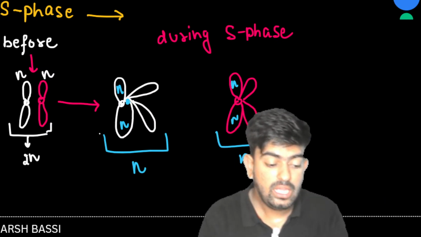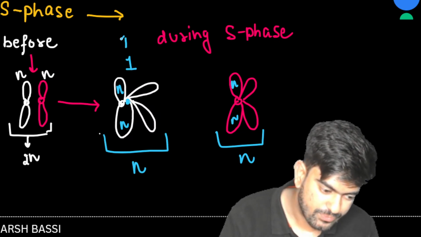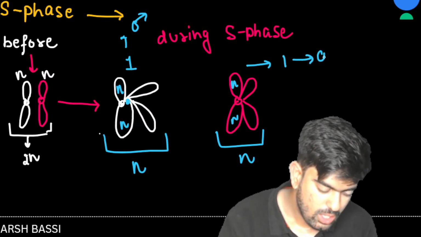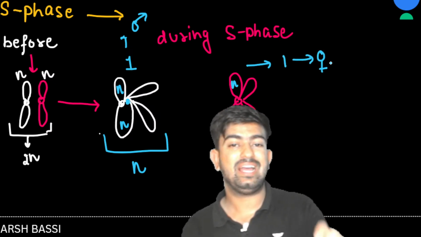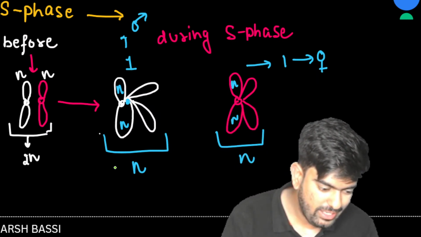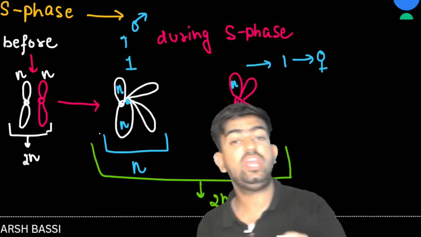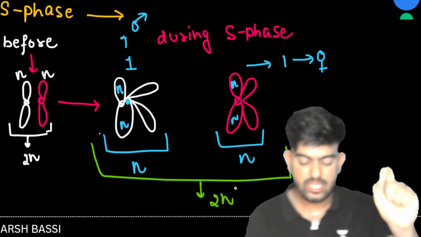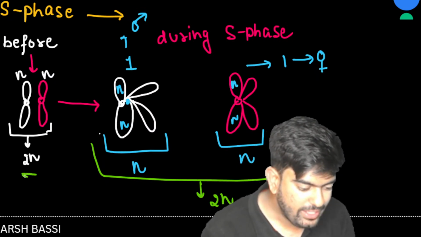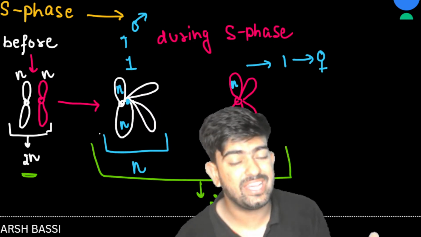No. Let's suppose this was chromosome number 1 from father, and this was chromosome number 1 from mother. Still, they are N and N. And this N and N is going to make 2N. So, is there any change in the ploidy? We had 2N before also and 2N after also. No change in ploidy, guys.